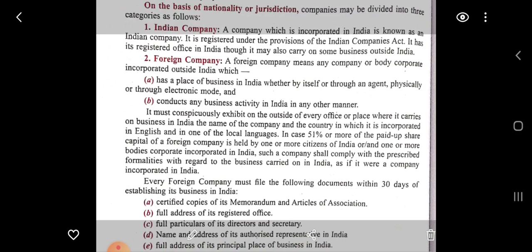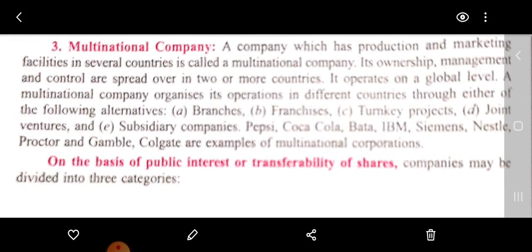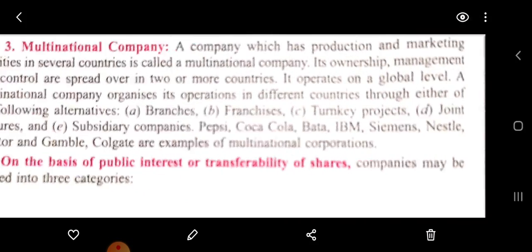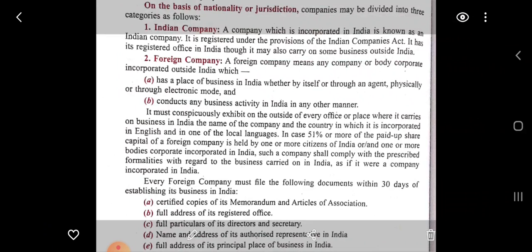Next we have classification on the basis of nationality or jurisdiction. We have Indian company, foreign company and multinational company. Indian company: a company which is incorporated in India. It is registered under the provisions of the Indian Companies Act. It is registered in an office in India, though the business may be carried out outside India.